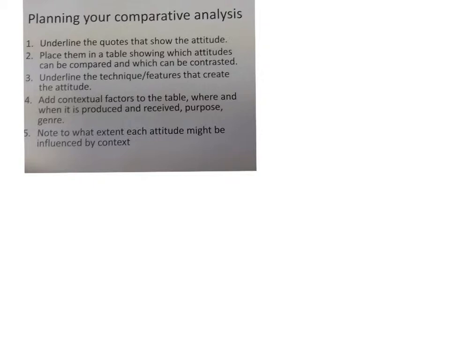You should actually read through the text and underline where you see the writer's or character's attitude. So, for the purpose of today, we are going to look at 2 texts from Cupcakes and Kalashnikovs.